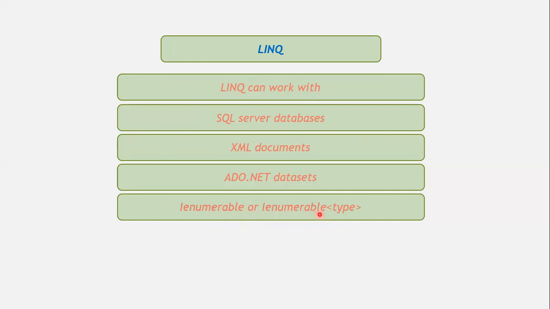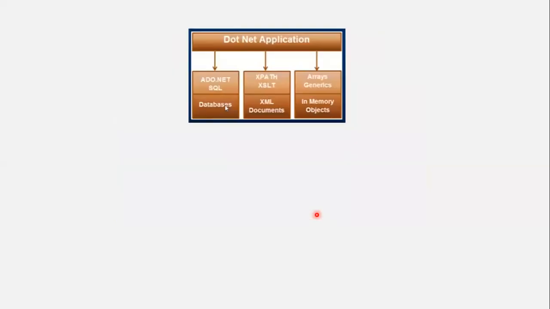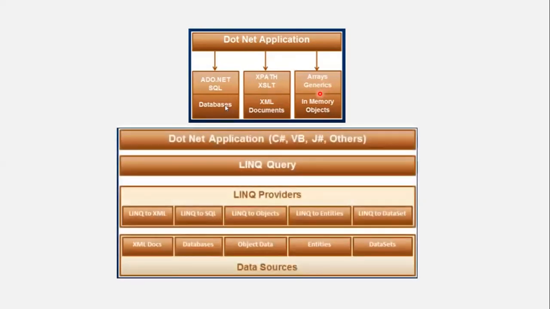Normally in traditional .NET applications, we use ADO.NET SQL to work with databases, XPath or XSLT to work with XML documents, or array generics to work with memory objects.